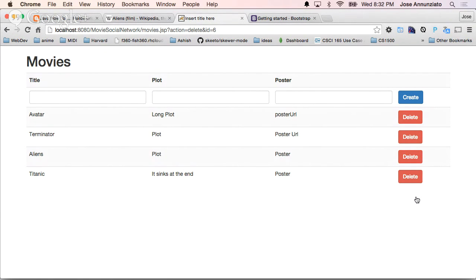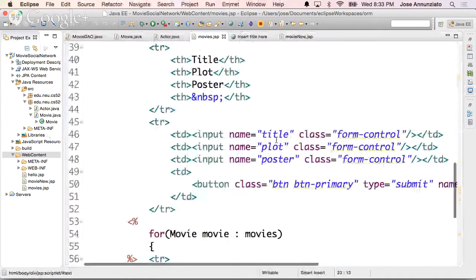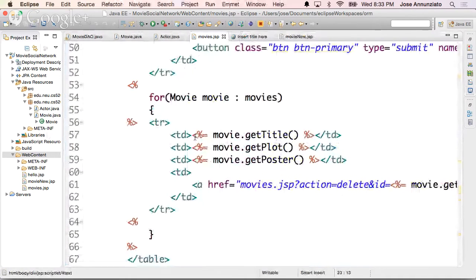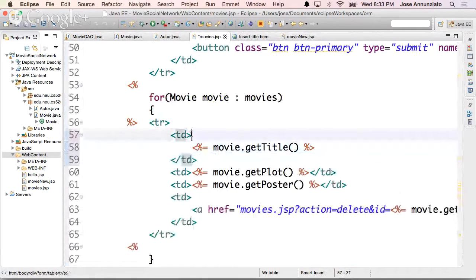Given the movie, I want to navigate to maybe a details page. In that details page, one of the things I might want to show are the actors, right? So let's make maybe the title a link that goes to a details page. In that details page, we can list the actors, for instance, right? So let's do that. So let's make this movie title, right? I want to convert that into a hyperlink, right?